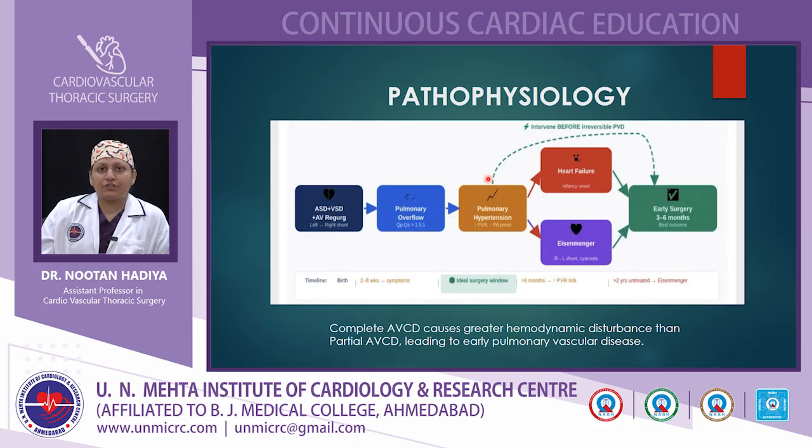Coming to the pathophysiology, because of the ASD, VSD and common AV valve, there is left to right shunting, which leads to increased pulmonary blood flow. There is more Qp than Qs, which ultimately leads to pulmonary hypertension, that is increased pulmonary artery pressure, which then leads to heart failure in some patients, and in some patients there is a reversal of the shunt, that is right to left shunt. So these patients need early surgery. If you intervene before the stage of pulmonary hypertension, then there will be increased survival.